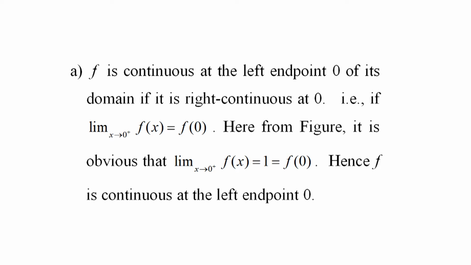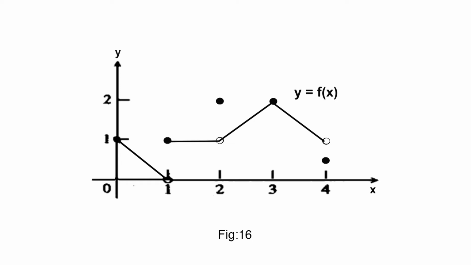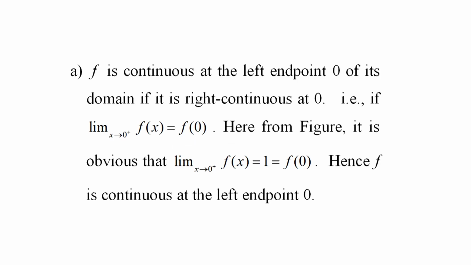That is, if limit of f of x as x approaches 0 from the right equal to f of 0. Here from the figure it is obvious that limit of f of x as x approaches 0 from the right equal to 1 equal to f of 0.